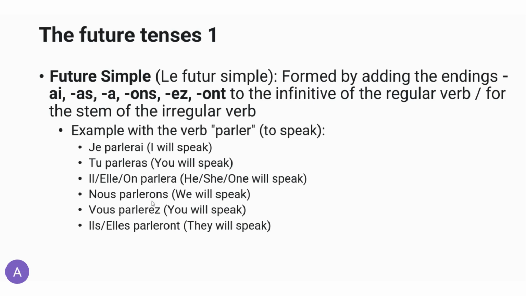Nous parlerons, -ons added to the end. We will speak. Vous parlerez, you will speak. -ez, the ending added to the end of the infinitive form. Or ils, elles parleront, -ont added to the infinitive form. They will speak.